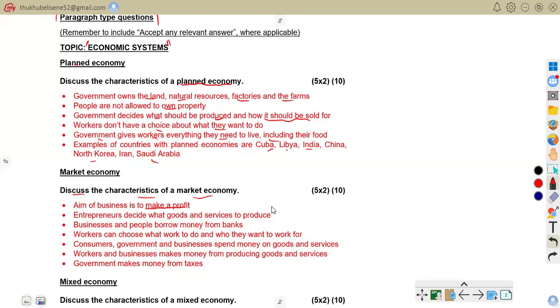It further says the entrepreneur decides what goods and services to produce. Business owners choose which goods and services to produce. For example, a baker decides to produce cakes instead of bread. Here they can decide, unlike with a planned economy.